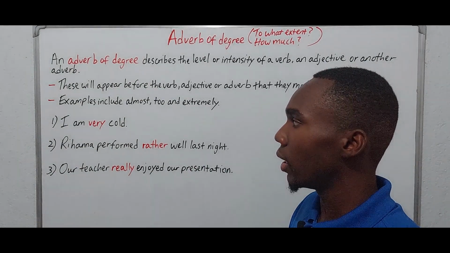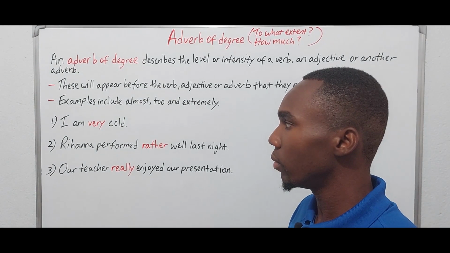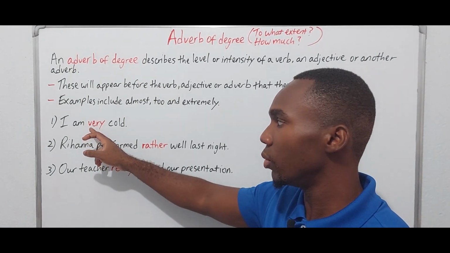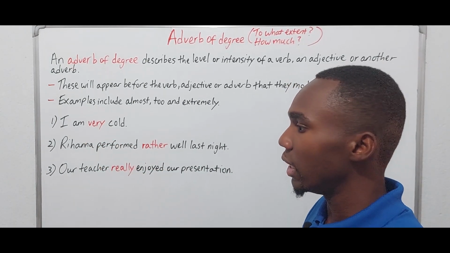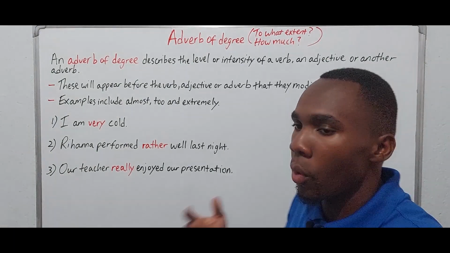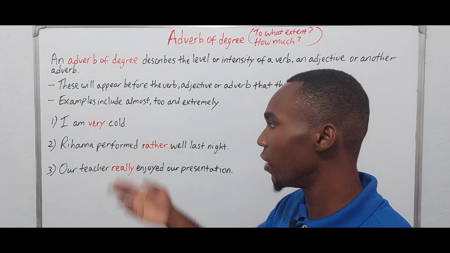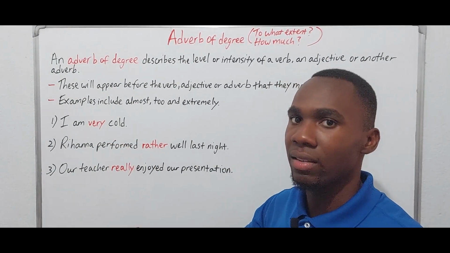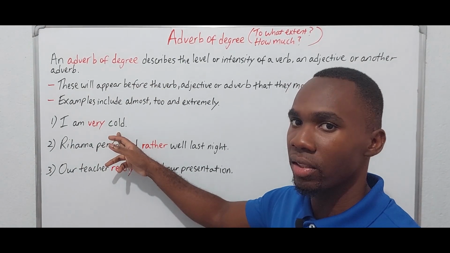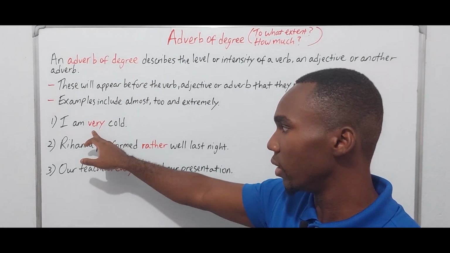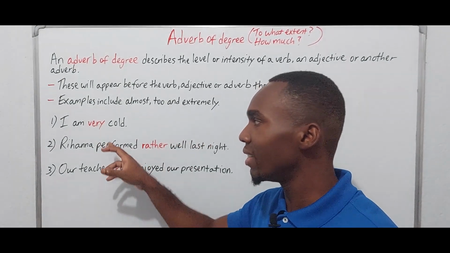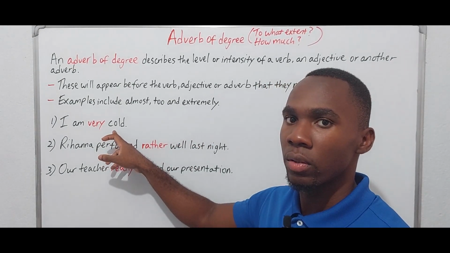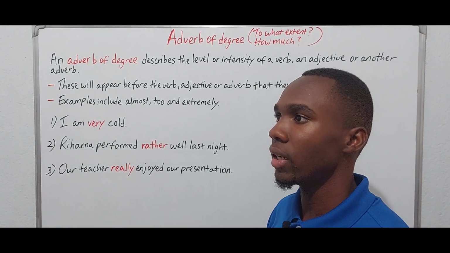So 1, I am very cold. Our adverb of degree will be very, right? And that will respond to the question of to what extent, right? Because very is adding intensity to cold, which is an adjective, right? So you see it comes before, right? So very is intensifying cold. So why can't I just say I am cold?